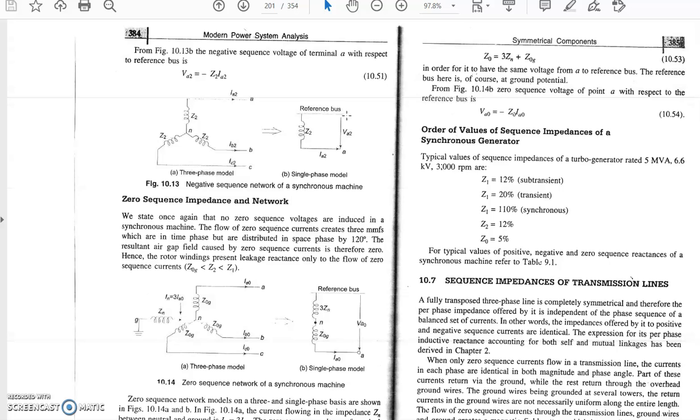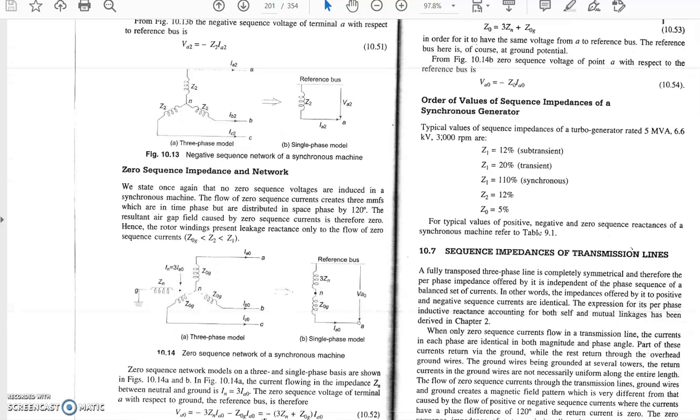Now, if we want to discuss the zero sequence supply: if we provide the zero sequence supply to the machine, all three phases are co-phasal. Then one thing to note is that no induced EMF will be generated, according to the machine design. Another thing is that whenever the fault occurs, the current in the neutral wire will be 3Ia0.